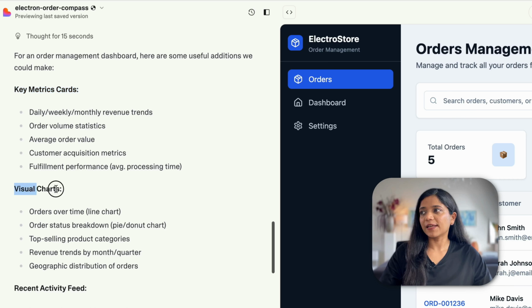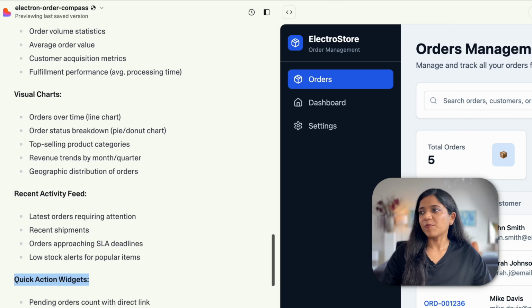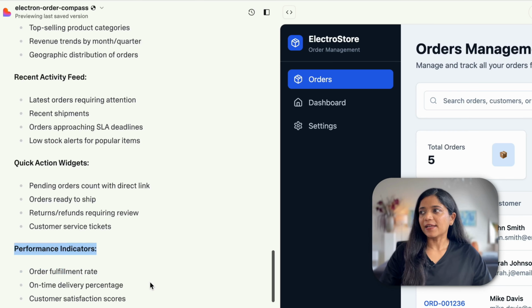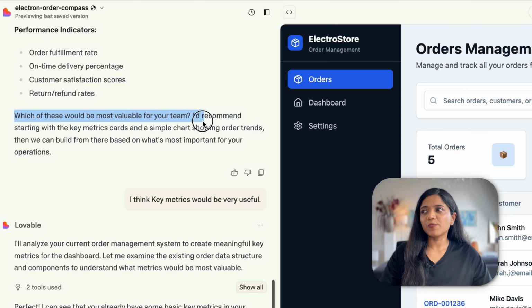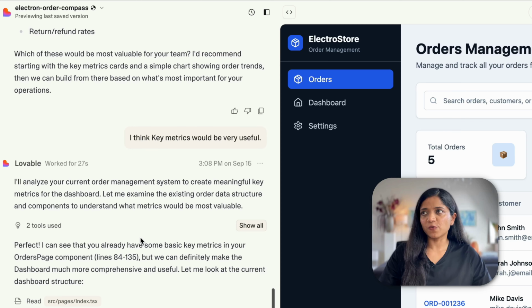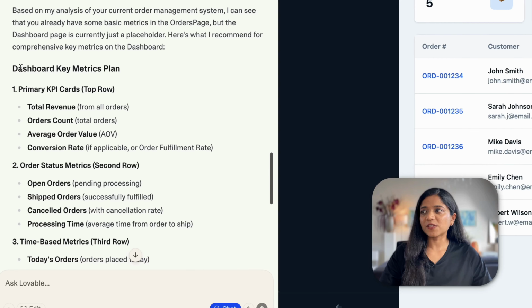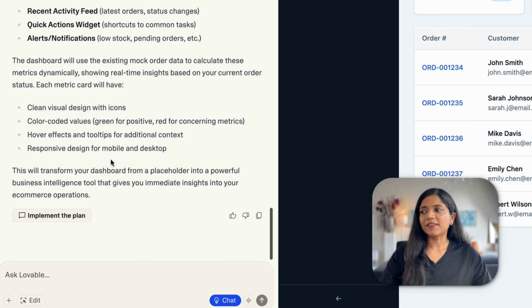I could add something like key metrics, visual charts, recent activity feed, and performance indicators, etc. And it asked me which of these would be most valuable for your team. And then I responded, I think key metrics would be useful. Now what it does is further zero down on this key metric suggestion. At the very end, it asks me if I want to implement the plan.